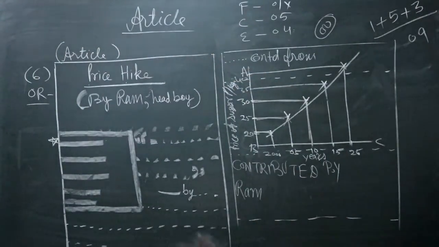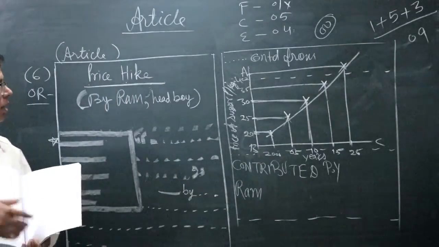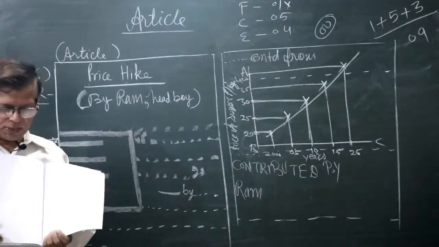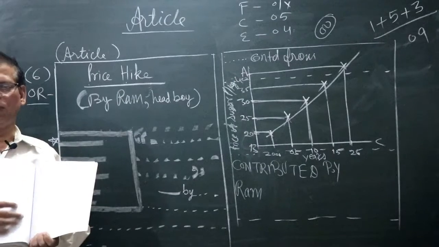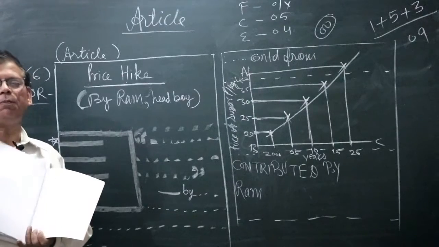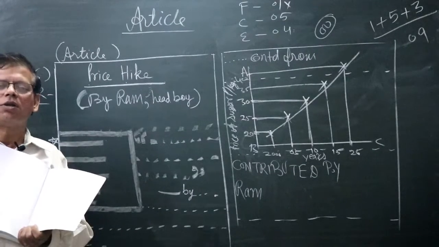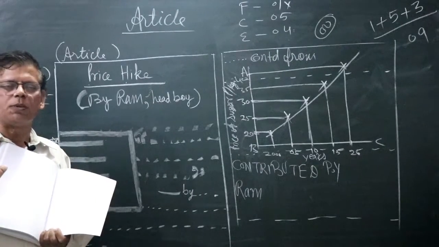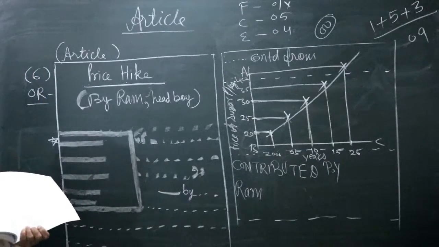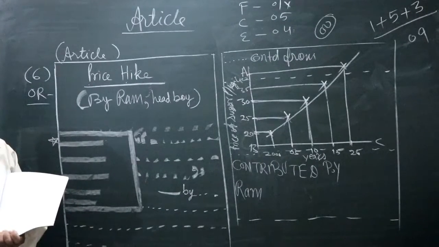Let us suppose this is the copy. You are going to write the article. Your article is covering more than 1 page. If more than 1 page, then there should be the 2 pages. Starting from here, ending here. If you are starting here and ending at the 2nd page, the examiner while evaluating your copy might have forgotten certain things you have written at the previous page. So to avoid this, display every part of the answer in these 2 side pages. It is advisable for you.